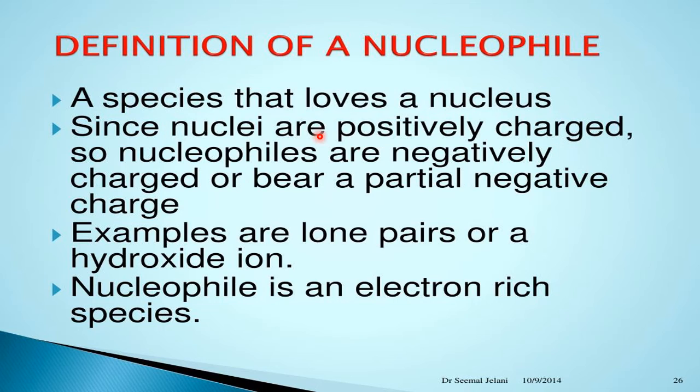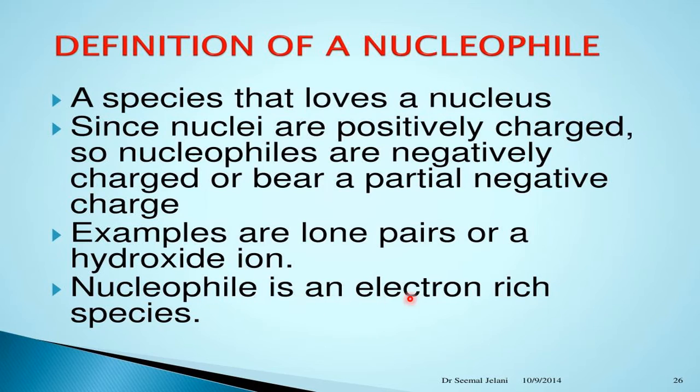Since nuclei are positively charged, nucleophiles are negatively charged, because the one who loves plus is a minus, or they bear a partial negative charge. Examples are lone pairs of electrons. One small example here: hydroxide ion, OH minus, carrying a minus charge. Minus will love the plus nucleus. So these come under the nucleophiles.